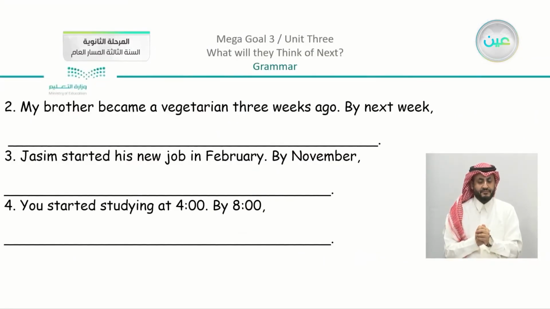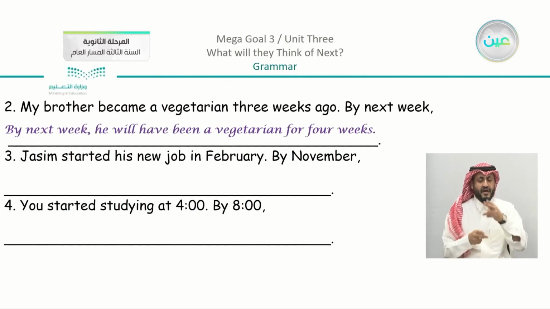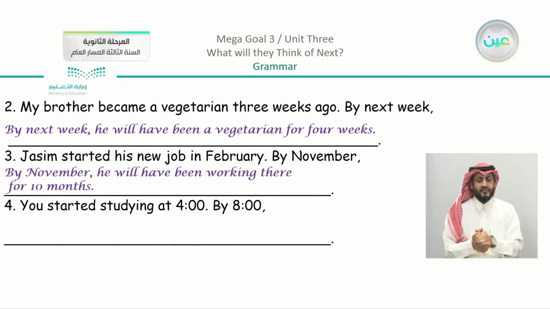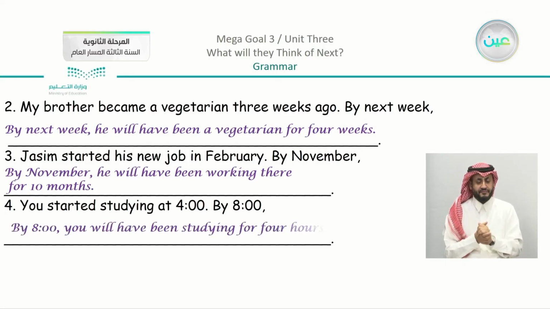My brother became a vegetarian 3 weeks ago. By next week, we can say he will have been a vegetarian for 4 weeks. Jassim started his new job in February. By November, he will have been working there for 10 months. You started studying at 4 o'clock. By 8 o'clock, you will have been studying for 4 hours.